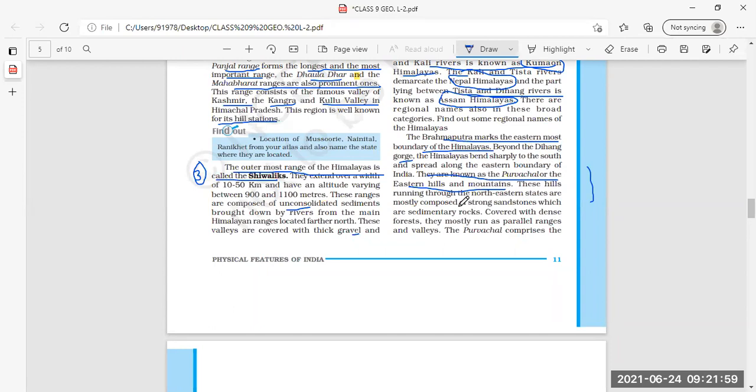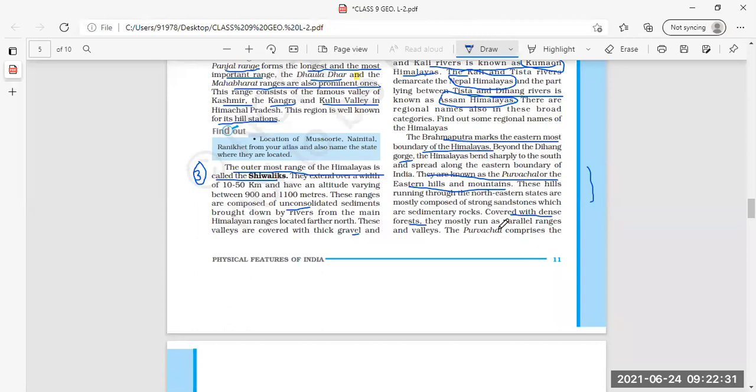Now these hills running through the northeastern states are mostly composed of strong sandstones, which are sedimentary rocks, covered with dense forest. They mostly run as parallel ranges and valleys. So they are covered with which type of forest? Dense forest, with many parallel ranges and valleys.